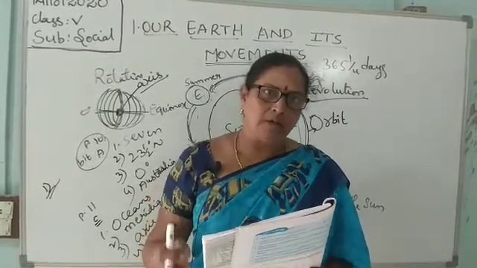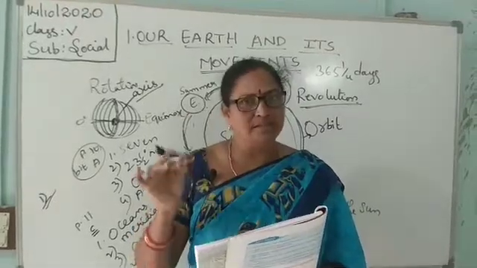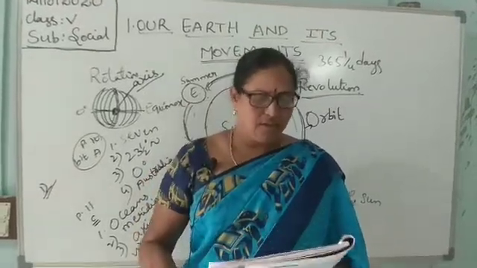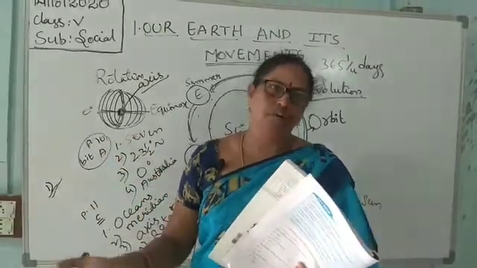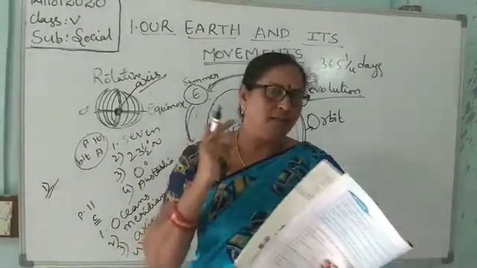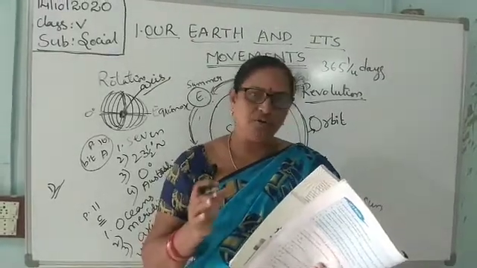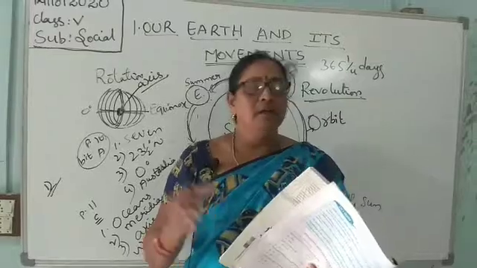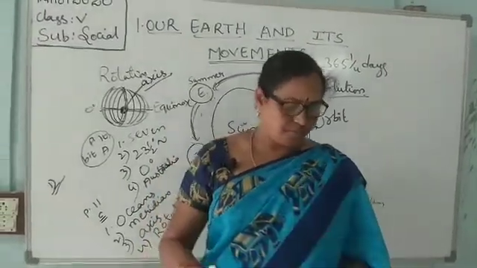Large land masses, not a small piece of land. Large land masses are called continents. Ocean. Large water bodies. Not a bottle of water, a pinch of water, or a pot of water, not a river. Large water bodies are called oceans.